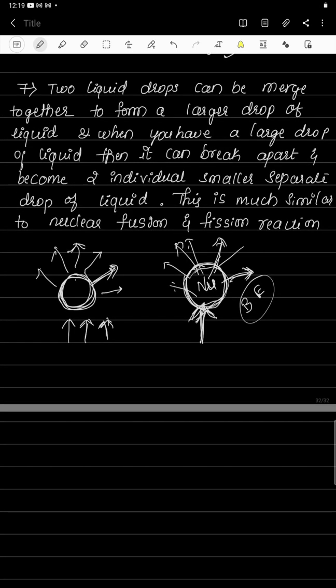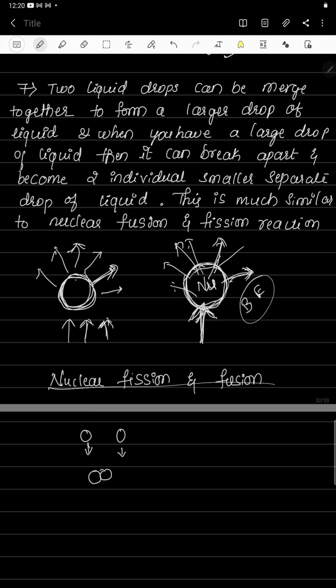This is regarding nuclear fission and nuclear fusion. How to understand this? Consider two liquid drops. If you bring two liquid drops very close to each other, they will combine and form a bigger liquid drop.